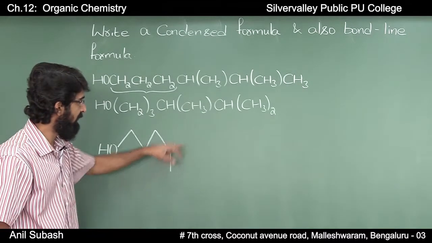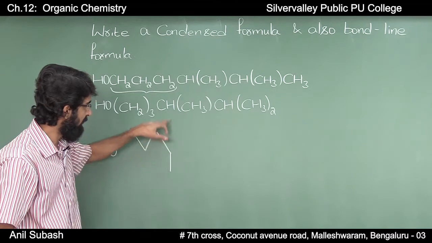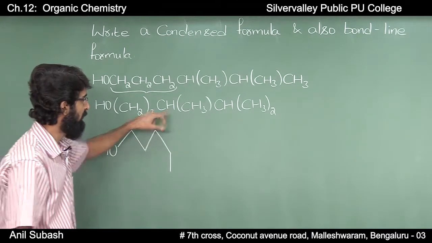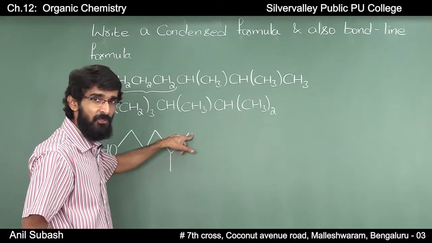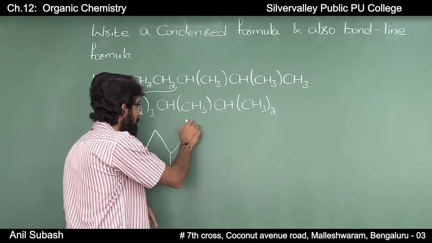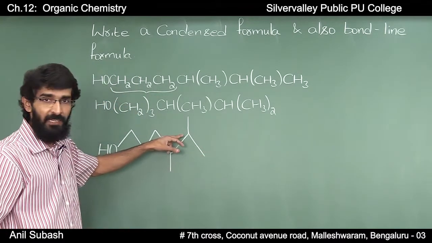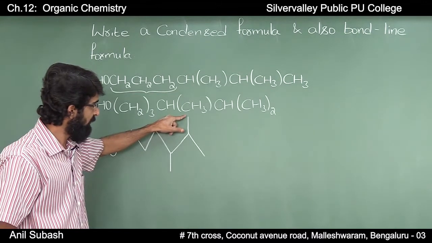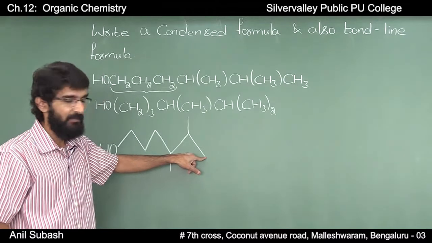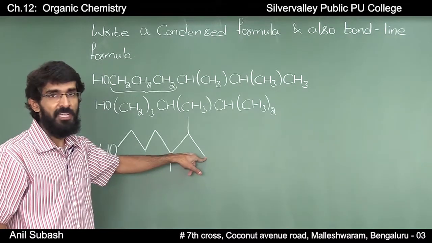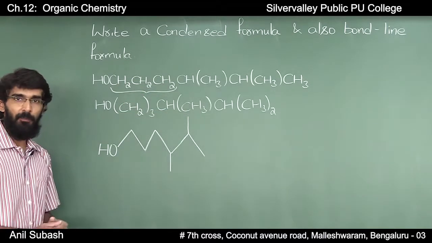So this terminal represents this CH3, and this corner represents this CH, and you have a CH to which two CH3 are attached. This terminal represents one CH3, and this terminal represents another CH3. So this will be the bond line formula for this compound.